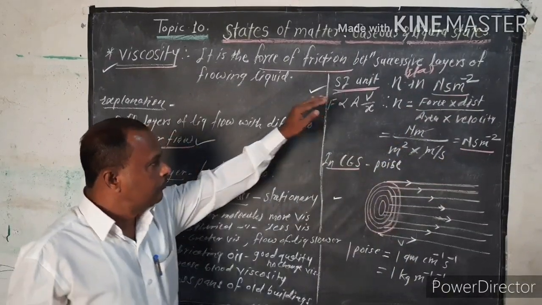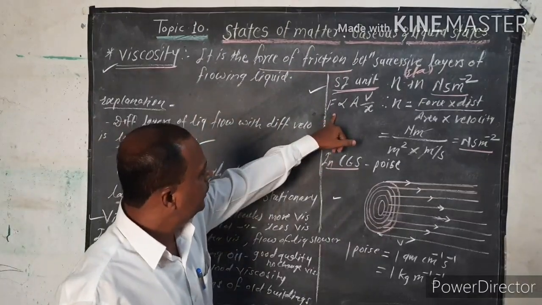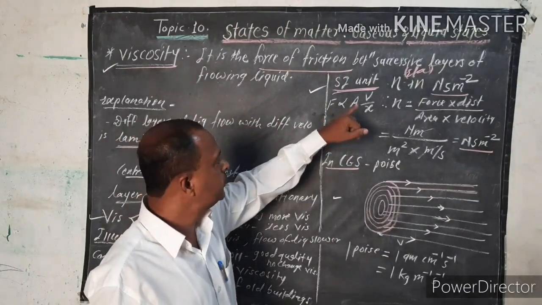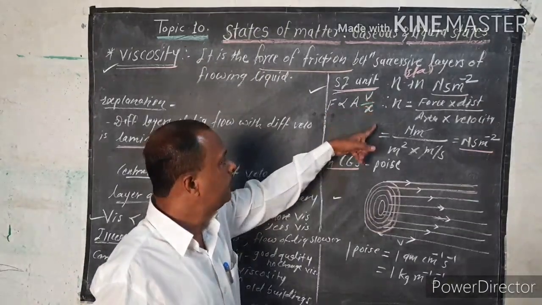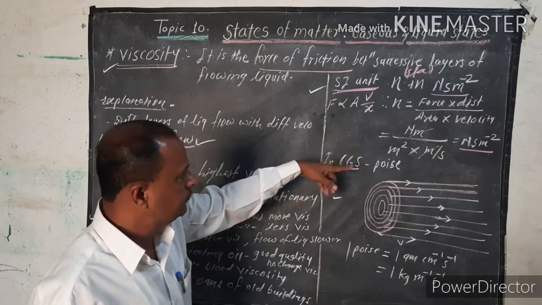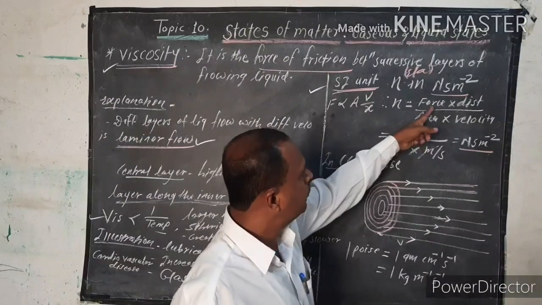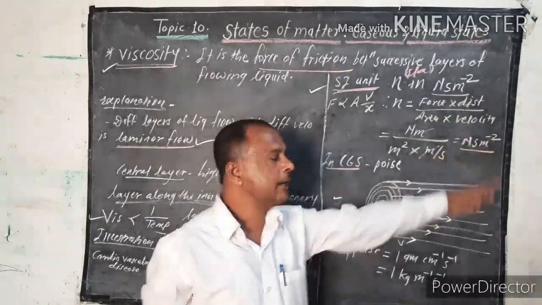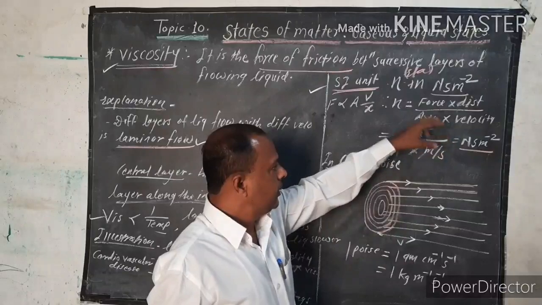You know that there is a force of friction between the successive layers. Force is directly proportional to the area and the velocity of the liquid, and x is the distance between the successive layers. So eta is equal to force times distance divided by area times velocity.